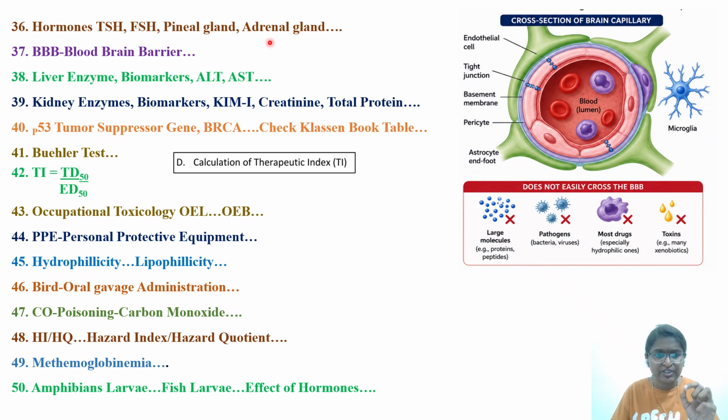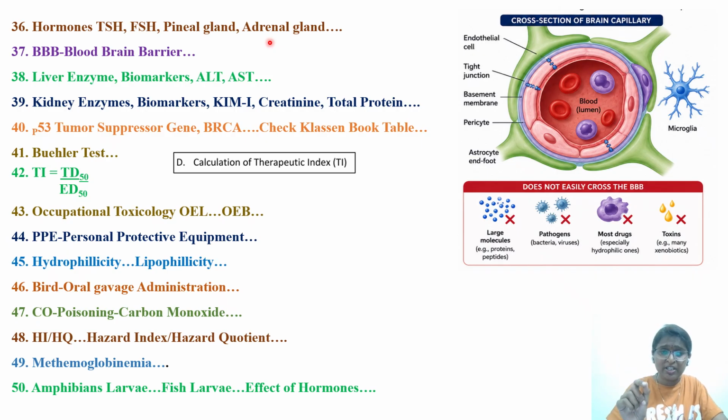Next question was with respect to TI, therapeutic index. So calculation of therapeutic index, margin of safety, margin of exposure, or HED, RfD, they'll keep asking in the exam. They'll give you either TD50 or ED50 and ask you to calculate TI, or they will give you the therapeutic index and give you options. And the options will all be nearby only.